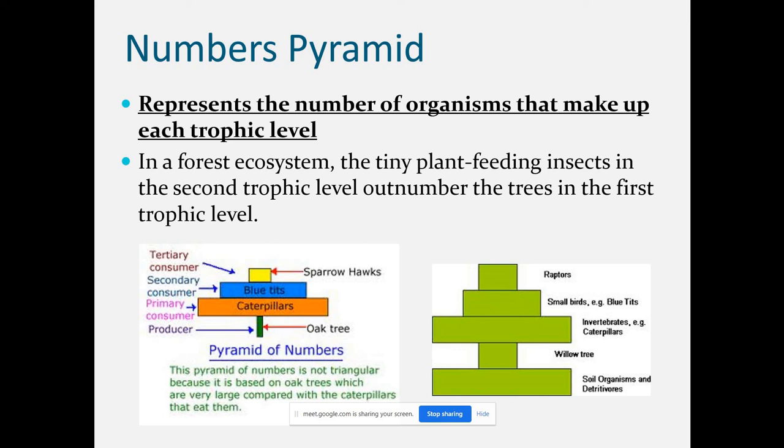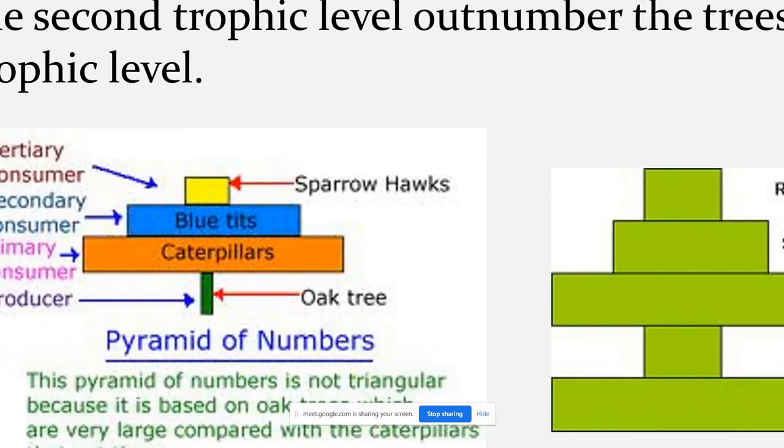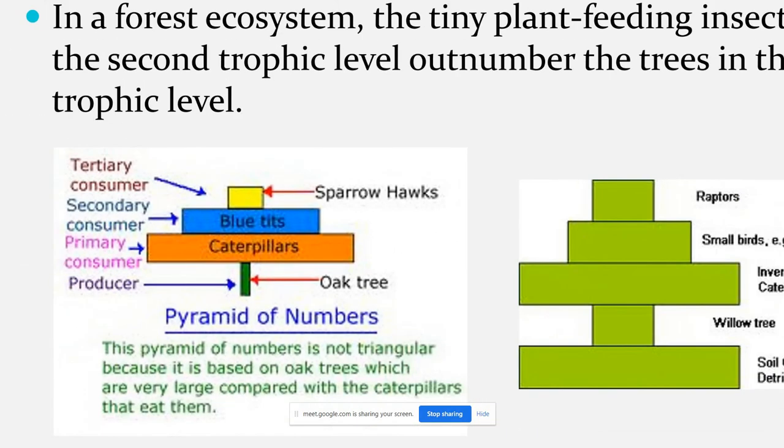At the producer level also we have different varieties of plants. Now come to the caterpillar, they are fewer in number in comparison to plants. If we consider only trees, trees are very few.